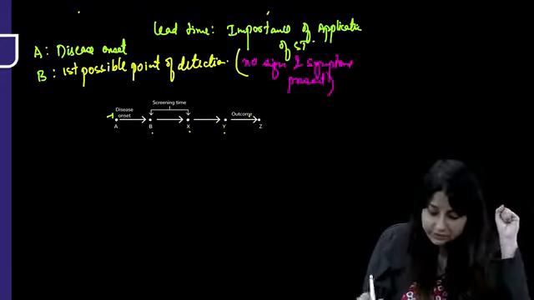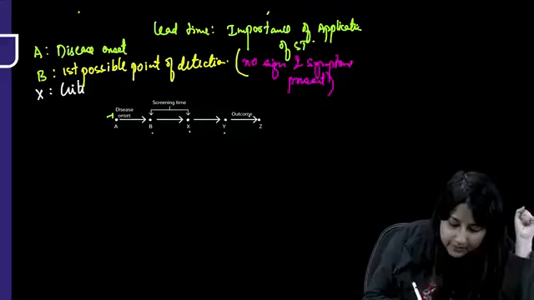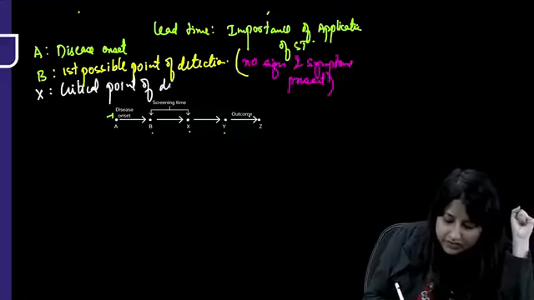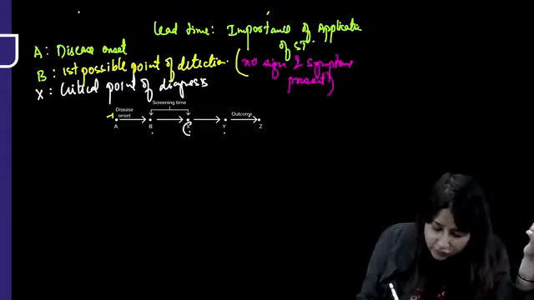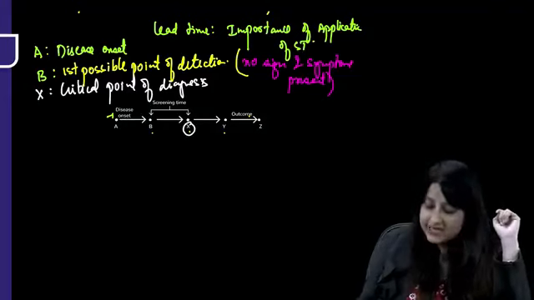What is point X, everybody? So point X is the critical point of diagnosis. Critical point of diagnosis, or detection, means if I want to gain advantage, if I want to add some extra years of life to a person, I need to apply the test at point X.